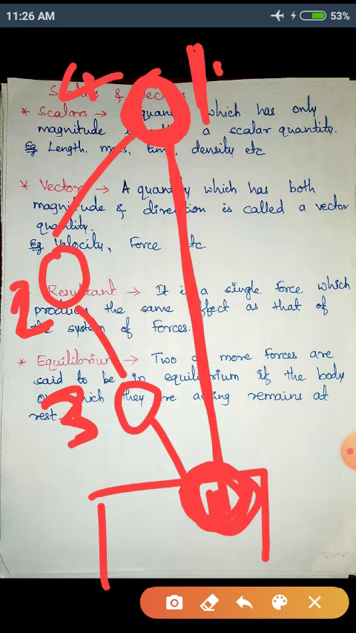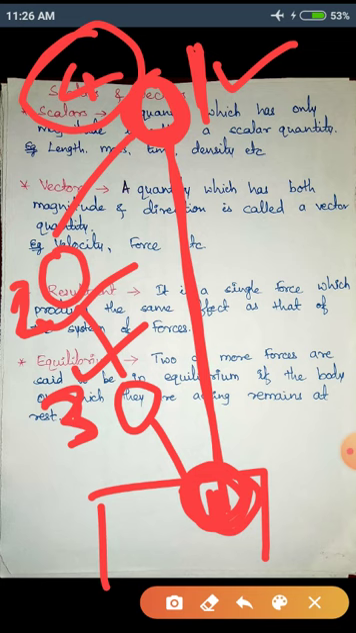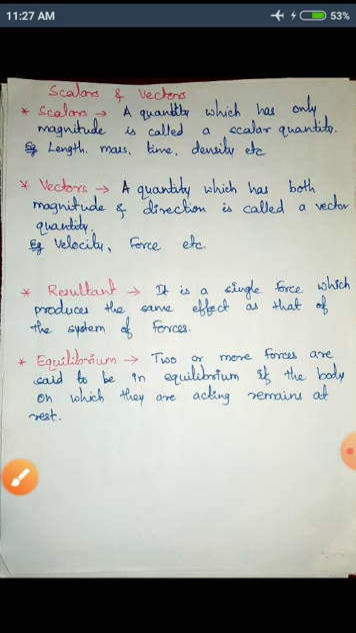Therefore, whatever work is done by players 1, 2 and 3, the same work is done by a single person, player 4. So what is 4? 4 is the resultant of 1, 2 and 3. Why? Because 4 is producing the same effect as 1, 2 and 3 together. 1, 2 and 3 together are scoring a goal and 4 alone is scoring a goal. Therefore, 4 is the resultant of 1, 2 and 3. So now we'll see the definition of resultant. It is a single force which produces the same effect as that of a system of forces.